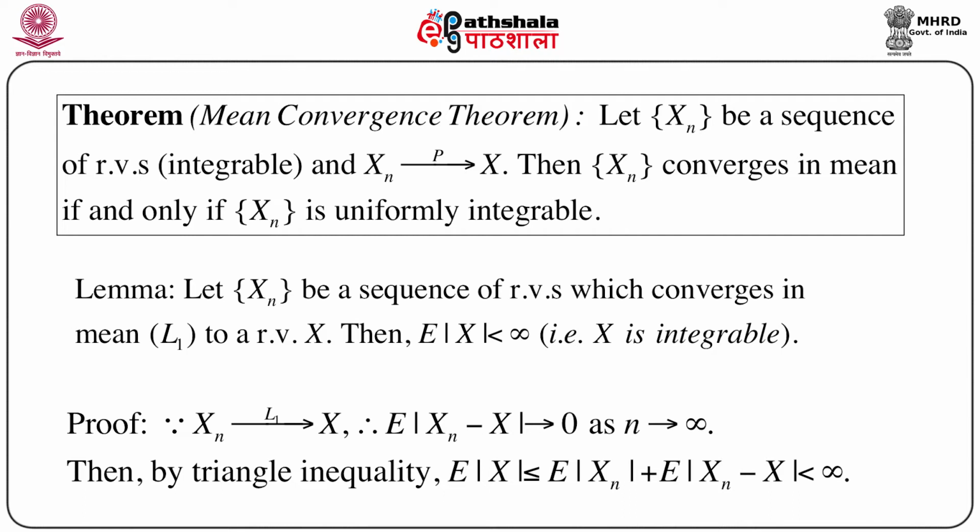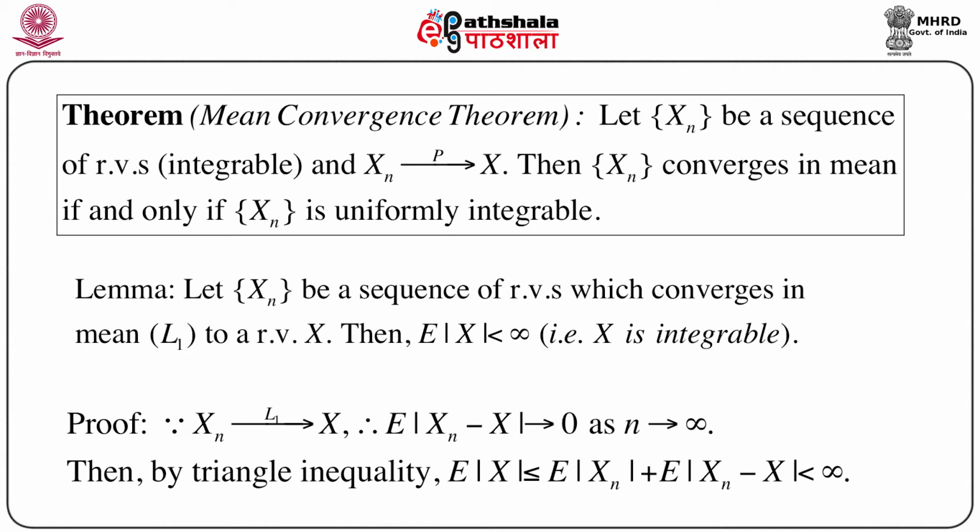Now, we know that there is one thing called the triangle inequality, which is used in many situations in mathematics, in probability, in statistics, everywhere. So just use this triangle inequality. We can write |X| is less than or equal to |Xn| plus |Xn - X|. So splitting this |X| using the triangle inequality and taking expectation on both sides, we can immediately write that expectation of |X| is less than or equal to expectation of |Xn| plus expectation of |Xn - X|.